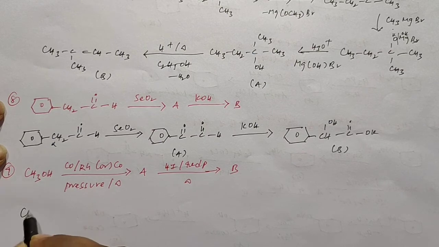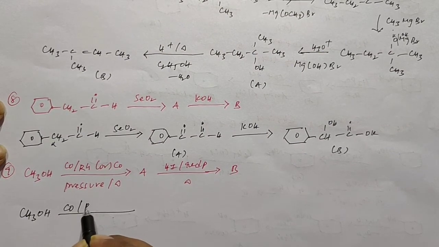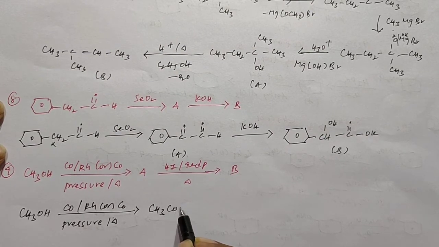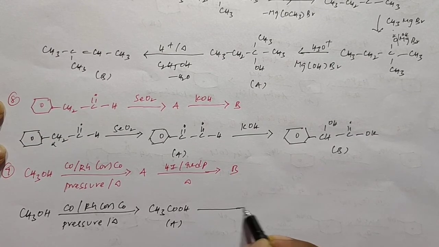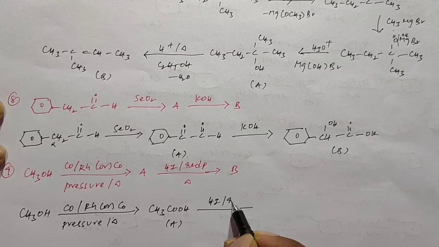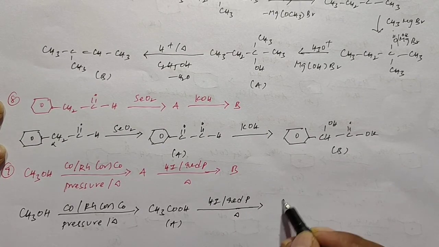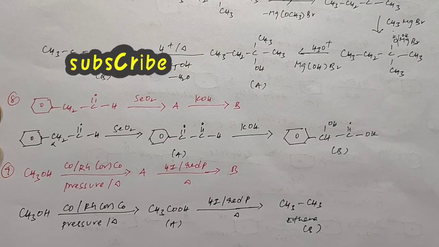So we start the reaction with methanol. When methanol reacts with carbon monoxide in presence of ruthenium or cobalt under high pressure and heating, it can form acetic acid or ethanoic acid. So this is product A. After this, acetic acid reacts with hydrogen iodide in presence of red phosphorus on strong heating, it can form alkane. So this is product B.